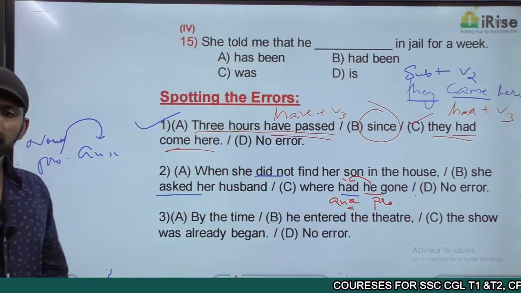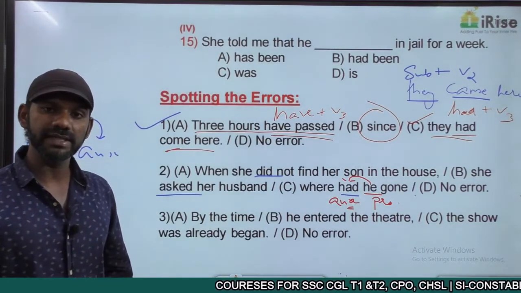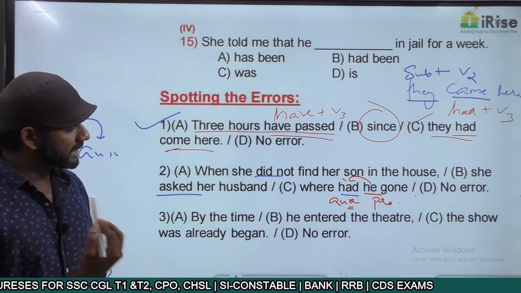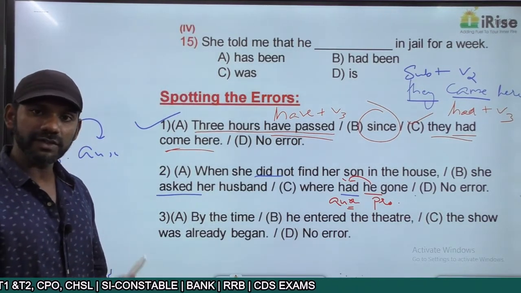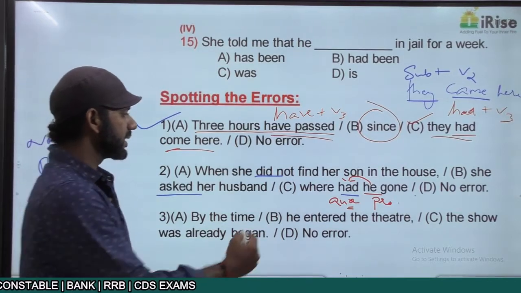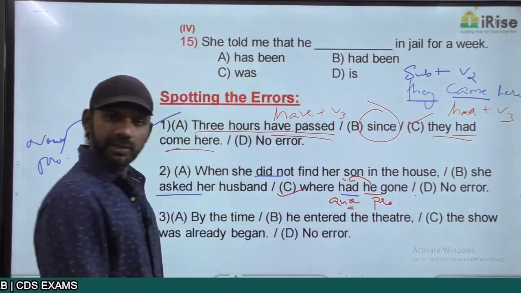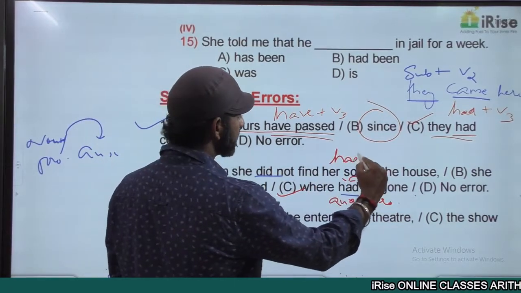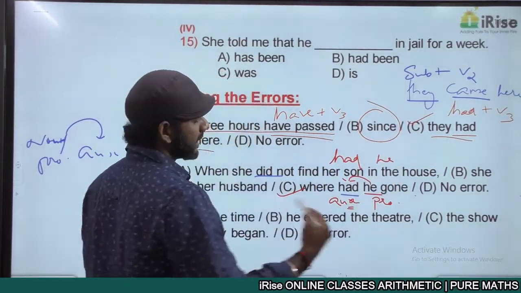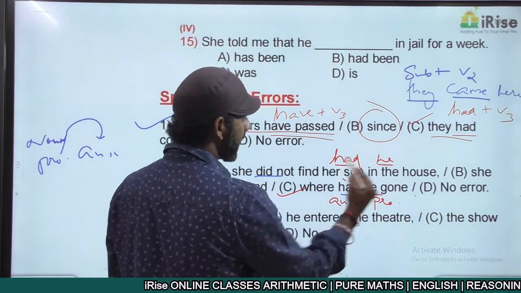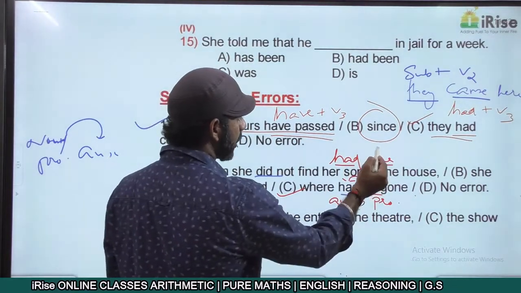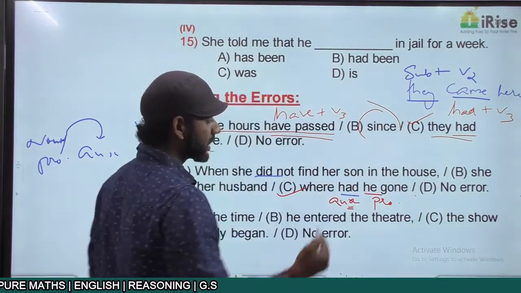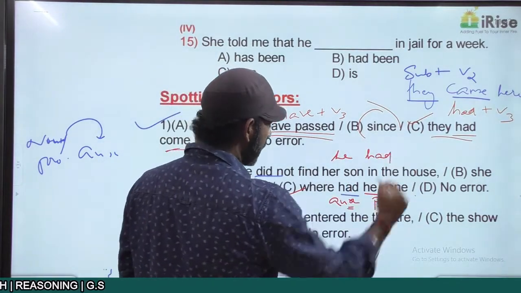The auxiliary verb can come before the pronoun only if it is an interrogative sentence. This is not an interrogative sentence, so the auxiliary verb must come after the pronoun. That is the error. The error is in part C. So in this case, the correct statement must be where he had gone. He had gone.